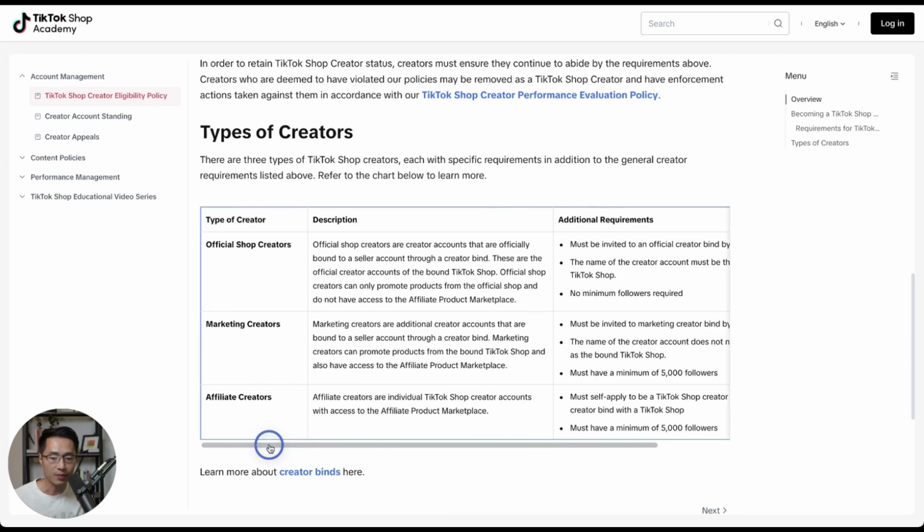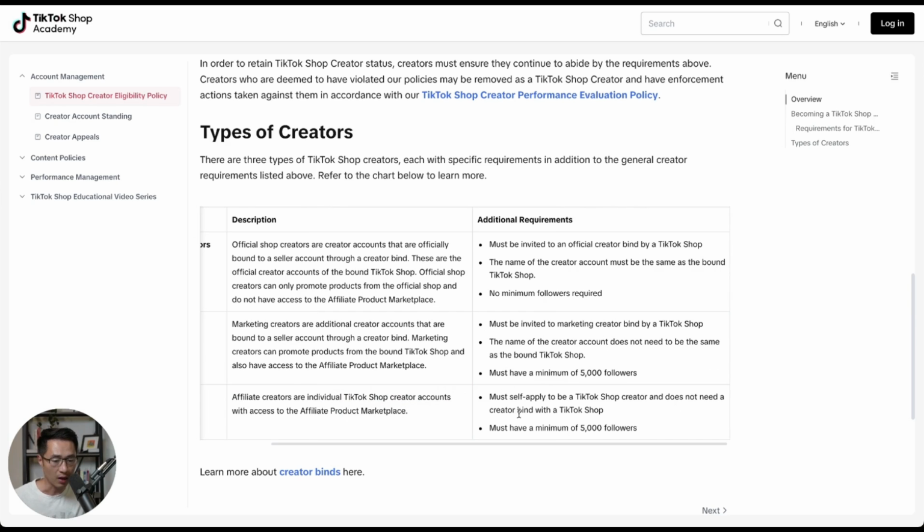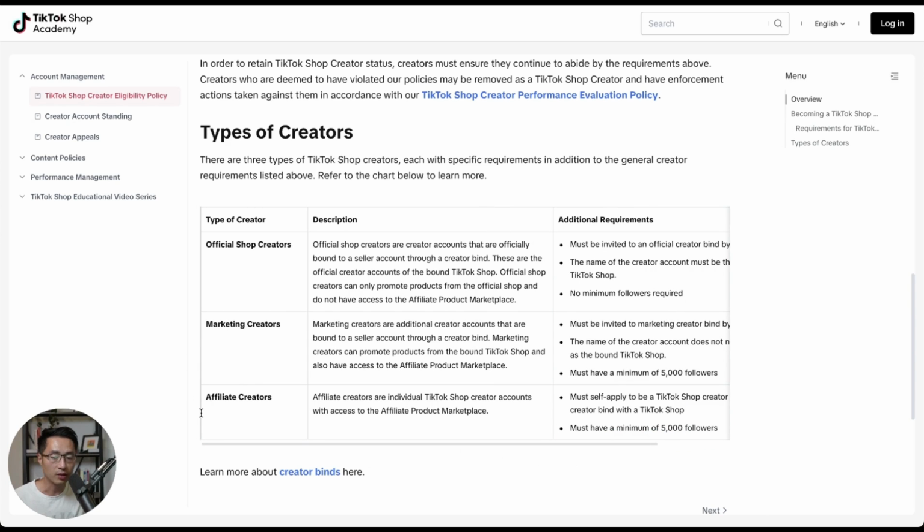And then the last option is the affiliate creators. The difference between the affiliate creators and the marketing creators is that the affiliate creator is an individual TikTok Shop creator account with access to the affiliate product marketplace. That means that if you have an account with at least a minimum of 5,000 followers and you meet all the other requirements, then you can self-apply to be a TikTok Shop creator. That way you do not need to be linked with a TikTok Shop account. So that would be our options. Basically, if you want to start promoting products as a TikTok Shop affiliate without promoting your own products, then you would need to meet the 5,000 followers requirement.